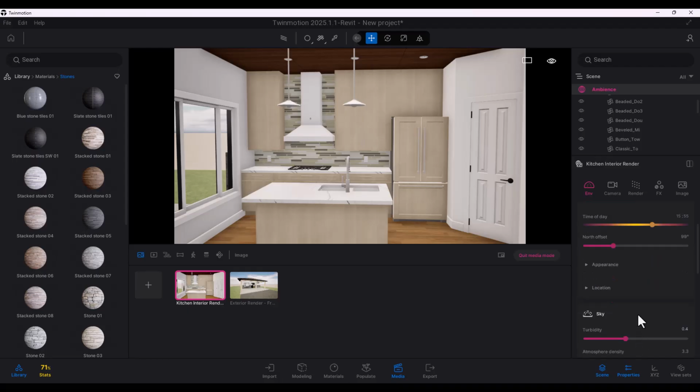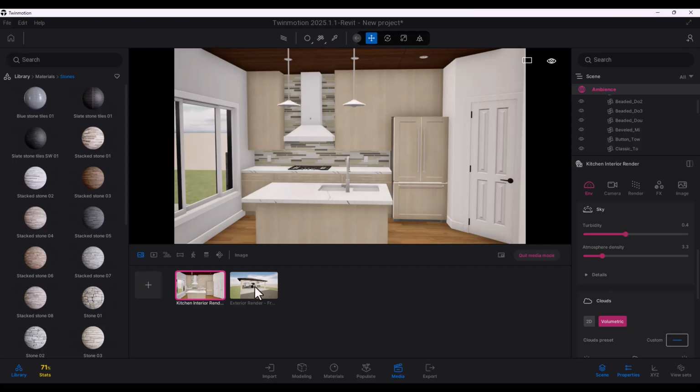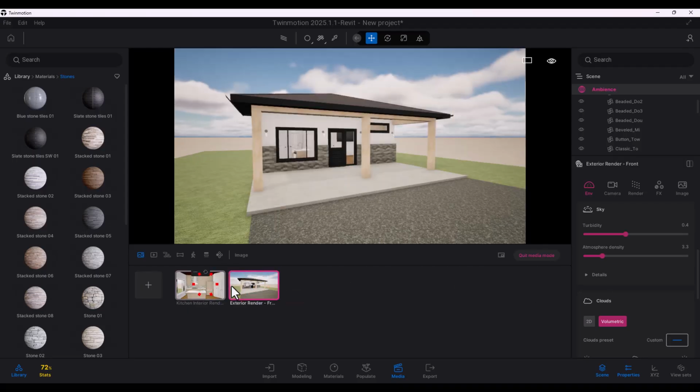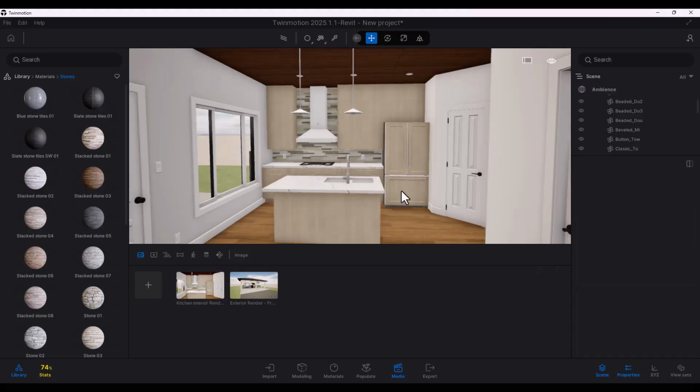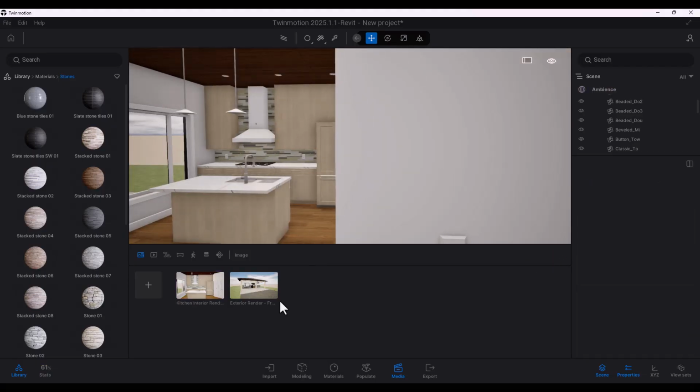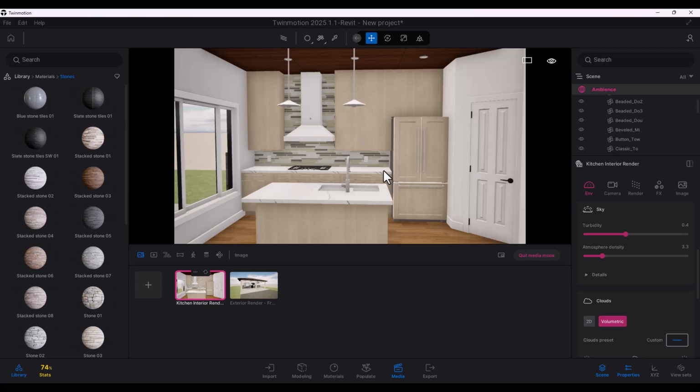And the sky. Basically, this is similar to that whole ambient scene that we already created. So we've already done that work. We're happy with those settings. And if you move in the scene or you quit media mode and you've moved around somewhere in the scene and you're like, oh, this is not what I want, you can just click back and the camera will readjust to that. All right, so don't fret about that.